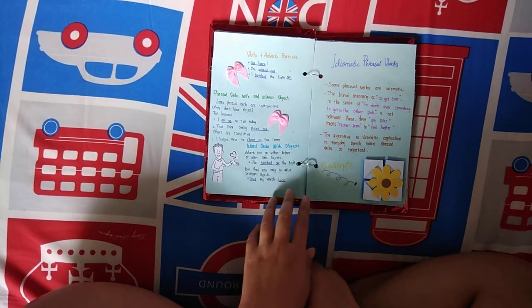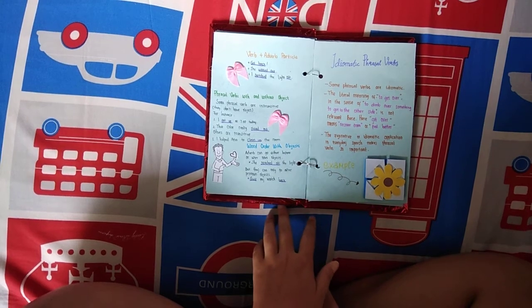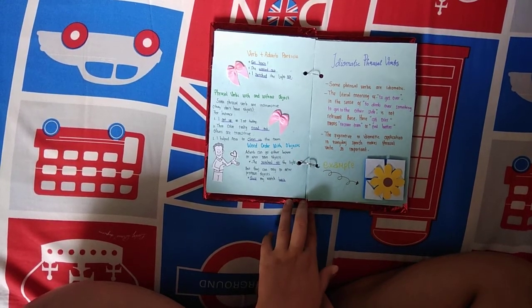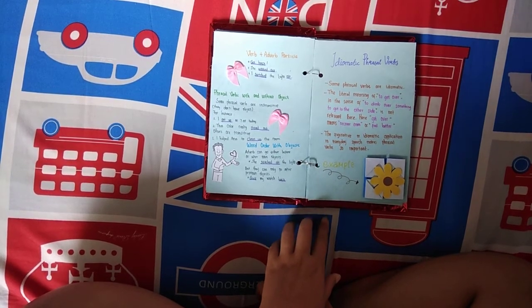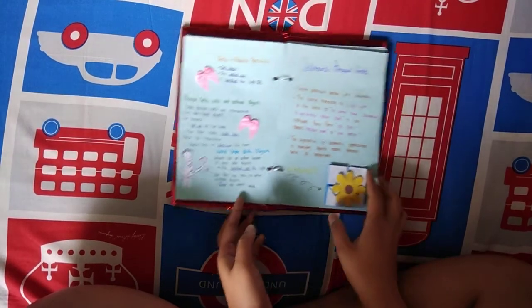The third, word order with an object. An adverb can go either before or after a noun object. For instance, she switched off the light, but it can only go after pronoun objects, like give my watch back.